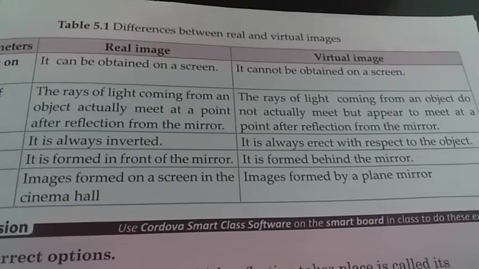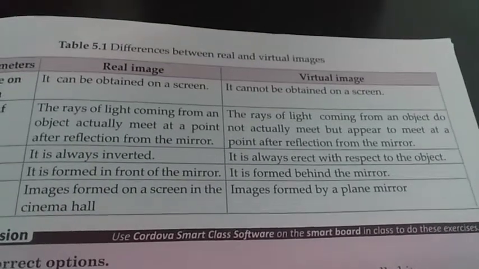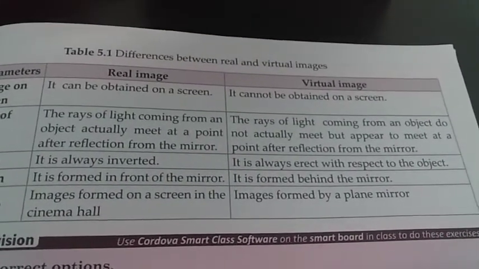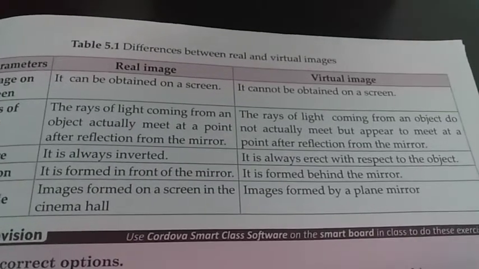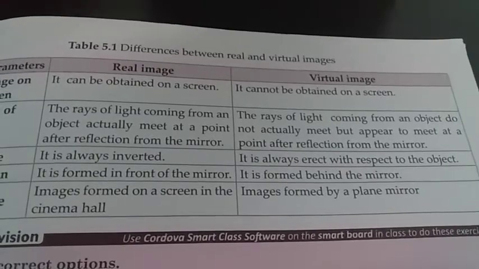Real image is always inverted and virtual image is erect with respect to the object. Real image is formed in front of the mirror and virtual image is formed behind the mirror.